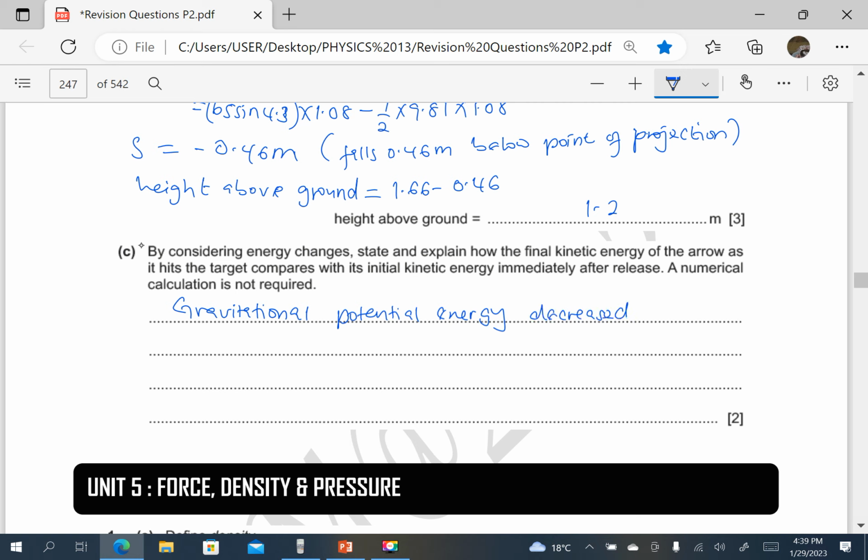It fell below the point of projection, meaning if this was the level of projection, it fell slightly below the level of projection, which means that the gravitational potential energy here is not the same as the gravitational potential energy here.